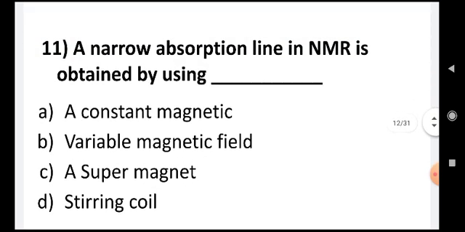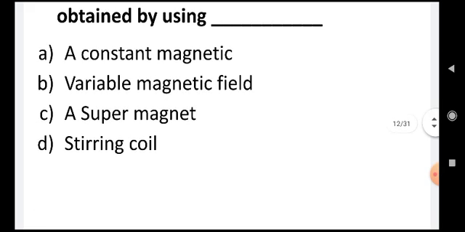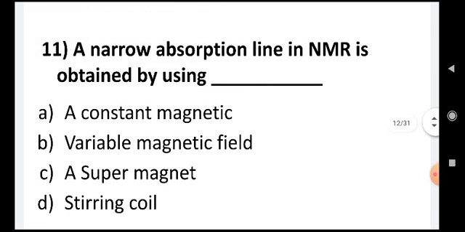A narrow absorption line in NMR is obtained by using a constant magnetic field, a variable magnetic field, a super magnet, a shimming coil. It is shimming coil, not stirring coil. The correct answer is a constant magnet. If you are having constant magnetic field, then the absorption line will be narrow.